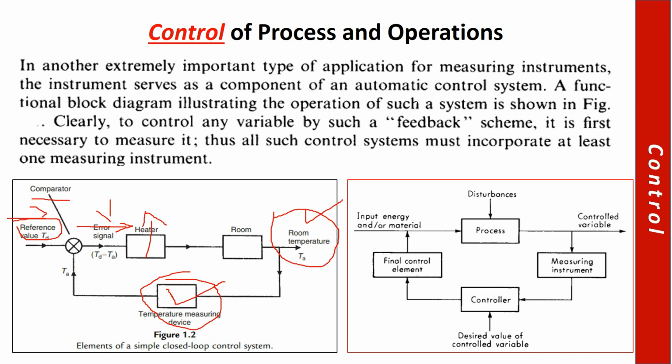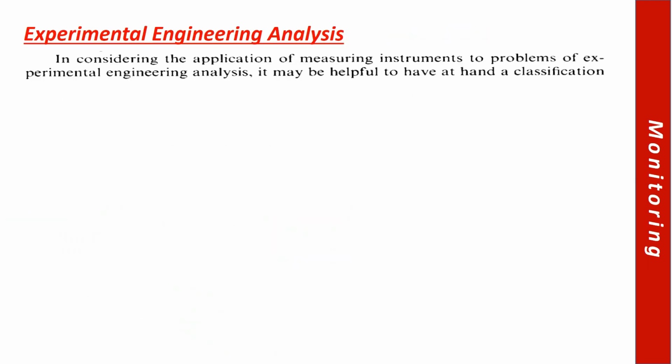Similarly, the other is controlling. Obviously, whenever there is control, we would definitely need a feedback system, such as in water heaters, where we have a feedback system in which the thermostat acts based on the feedback it gets. For example, if we have set a temperature for a room, right? Over here, temperature of a room. We would put the reference value over here, and then there is a comparator. That comparator will turn the heater on and off depending upon this temperature measuring device, right?